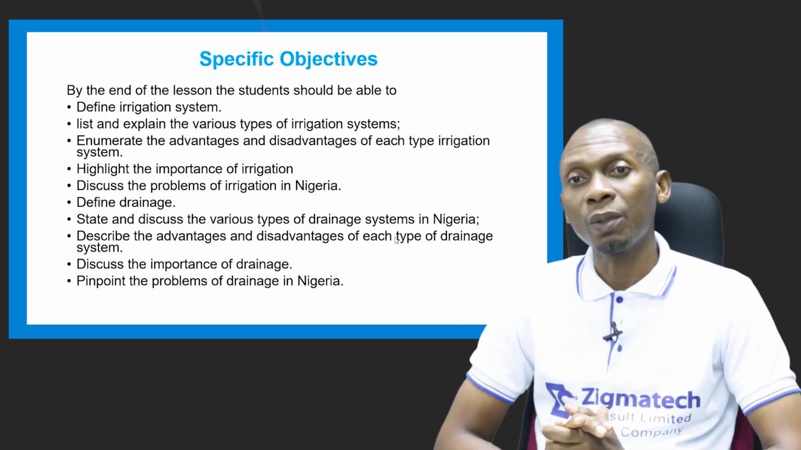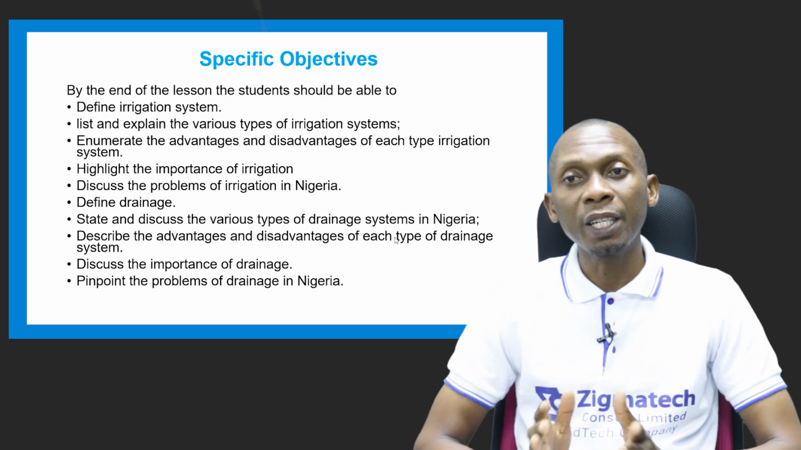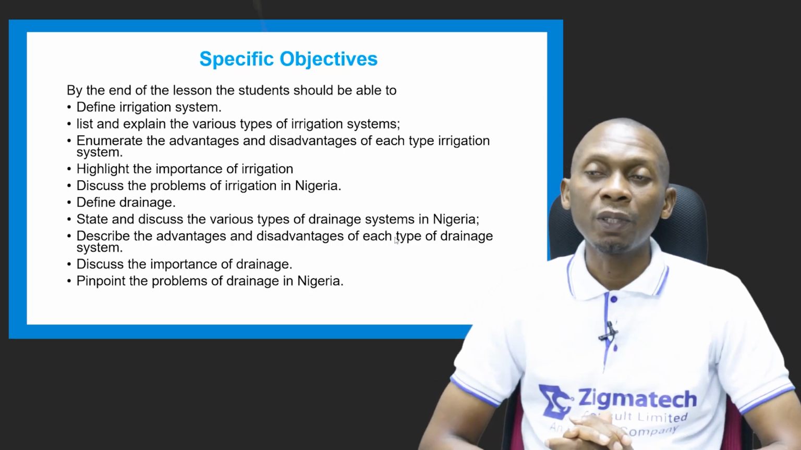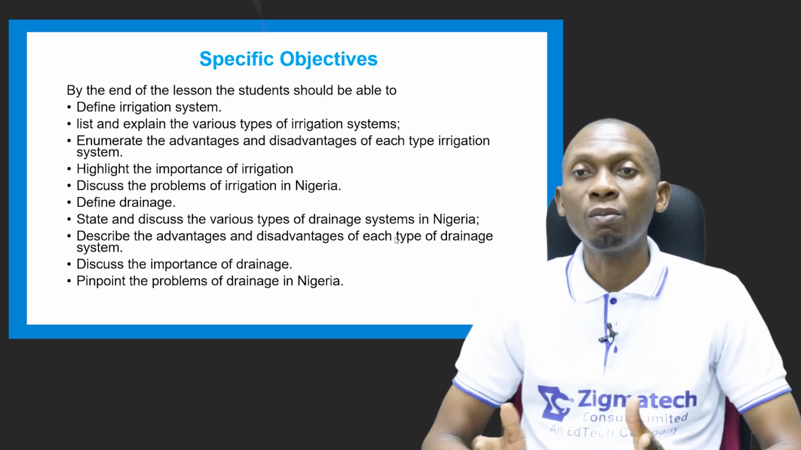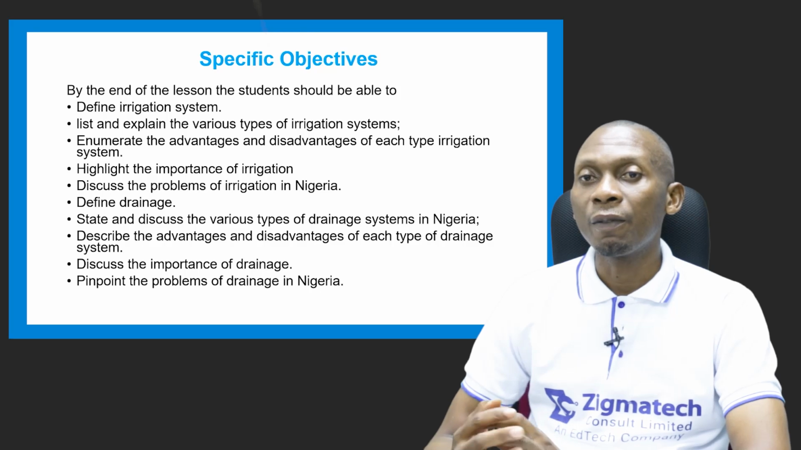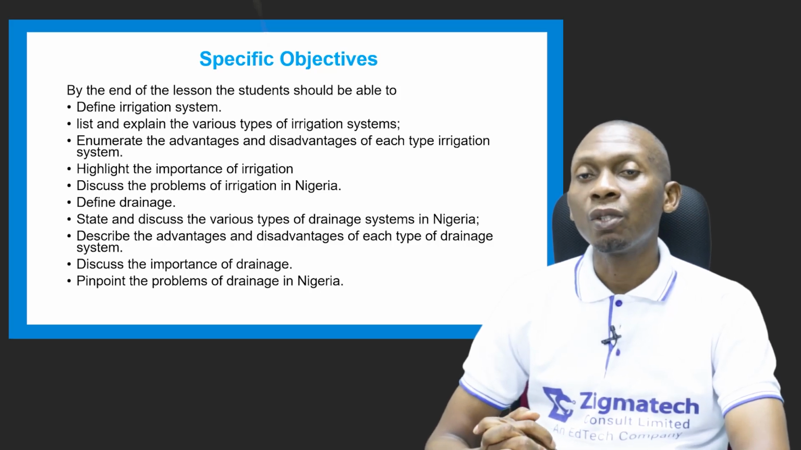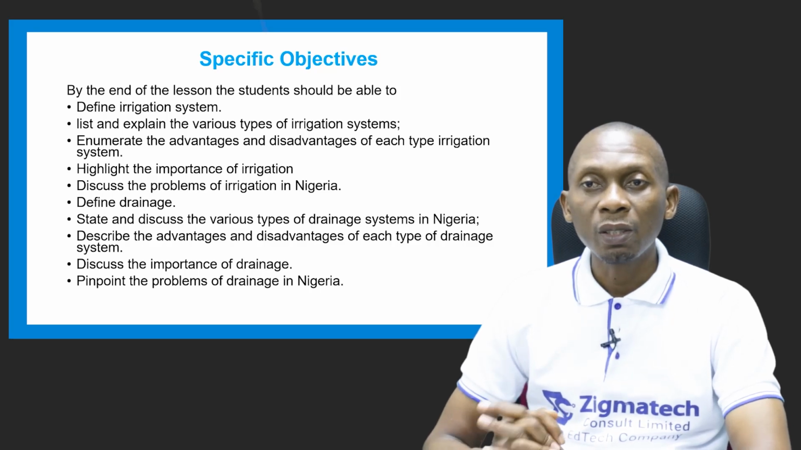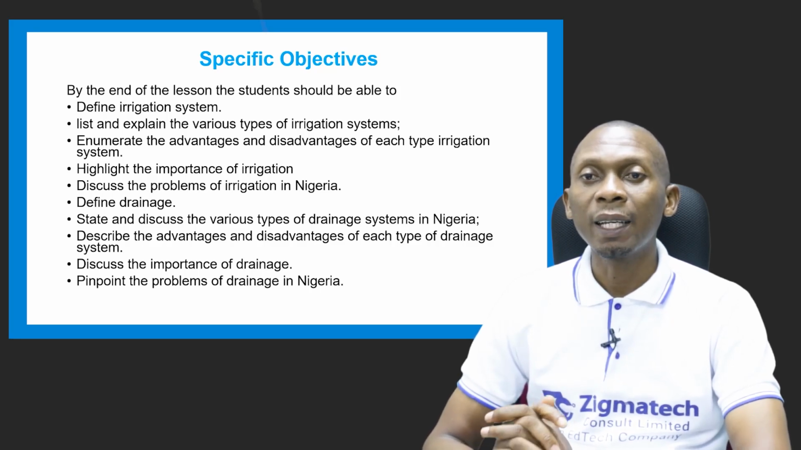So by the end of the lesson, you should be able to define irrigation system, list and explain the various types of irrigation systems. You should be able to enumerate the advantages and disadvantages of each type of irrigation system. You should also be able to highlight the importance of irrigation. You should also be able to discuss the problems of irrigation in Nigeria.